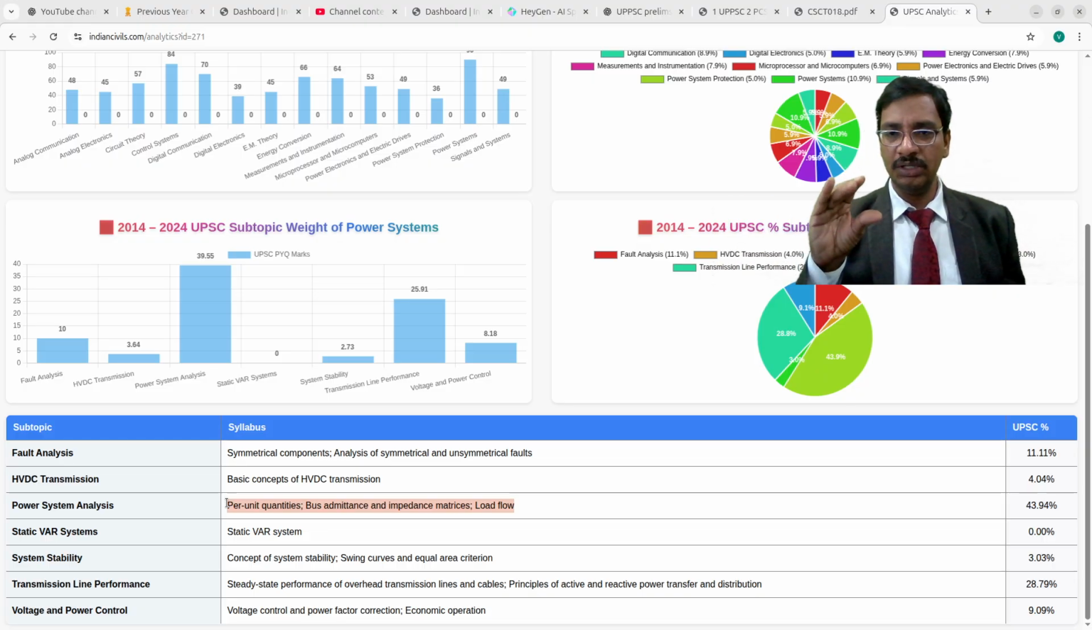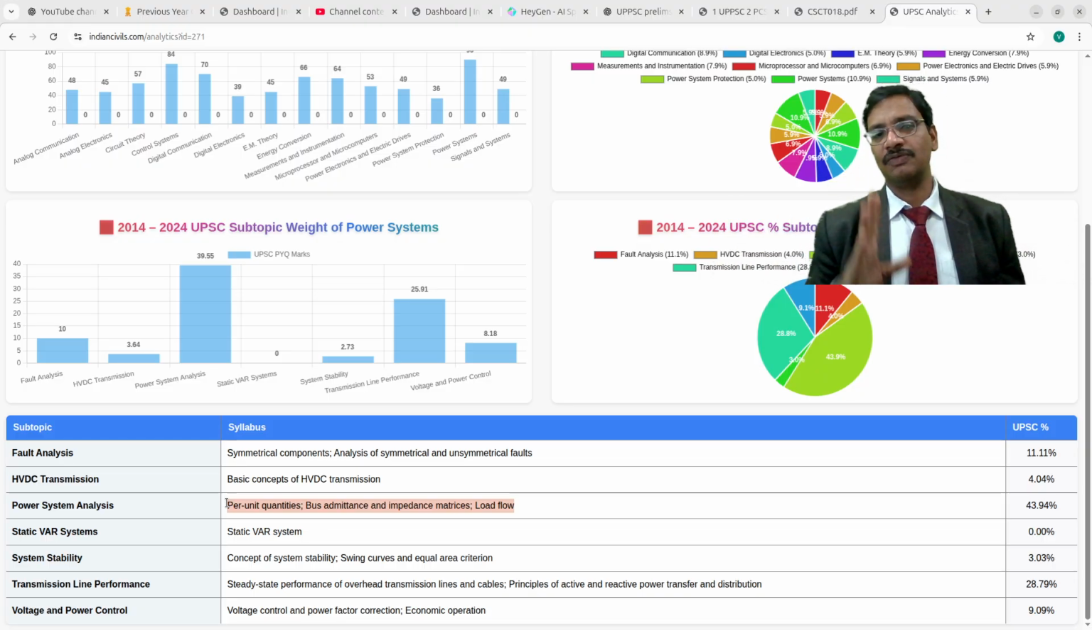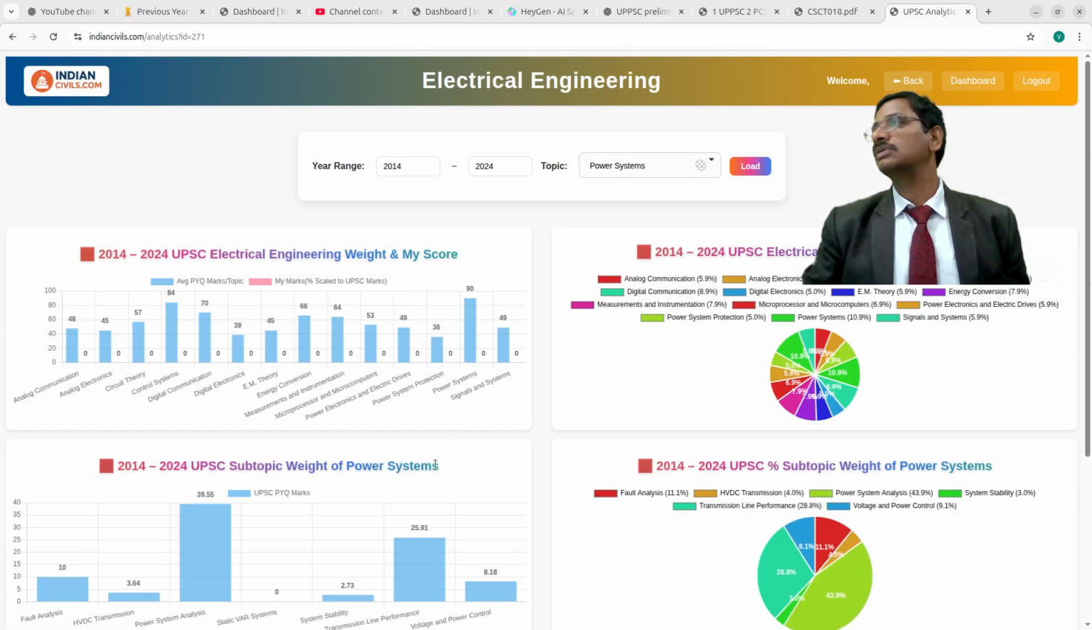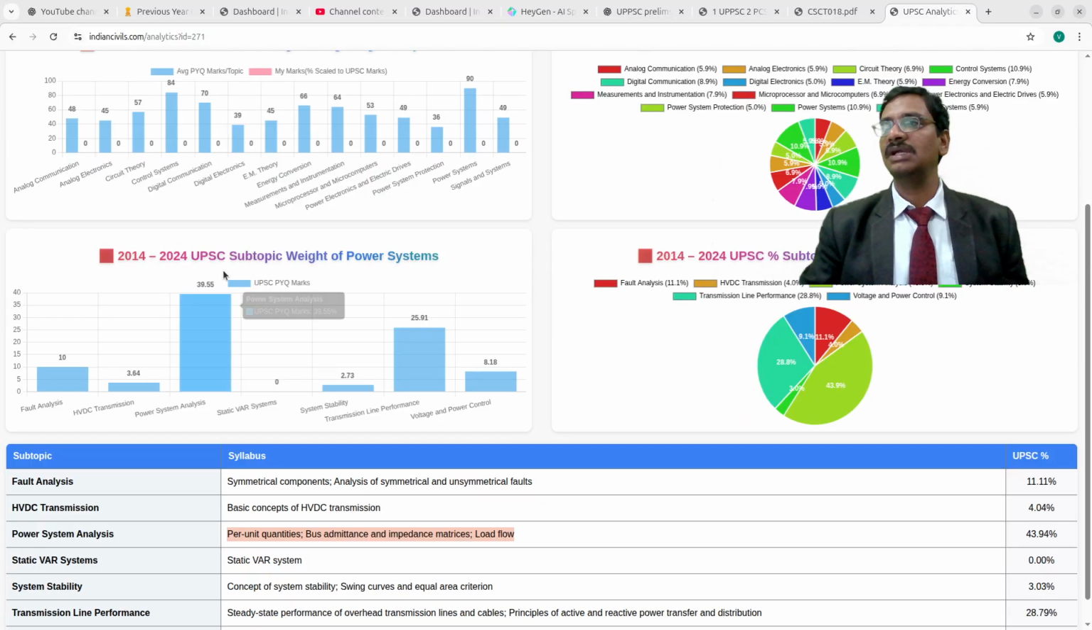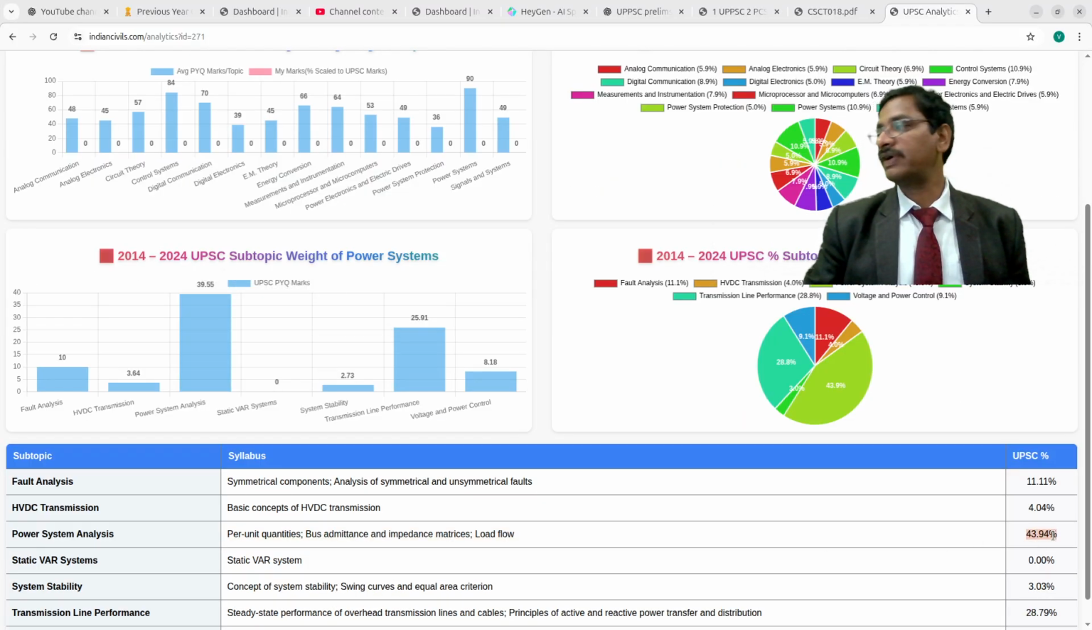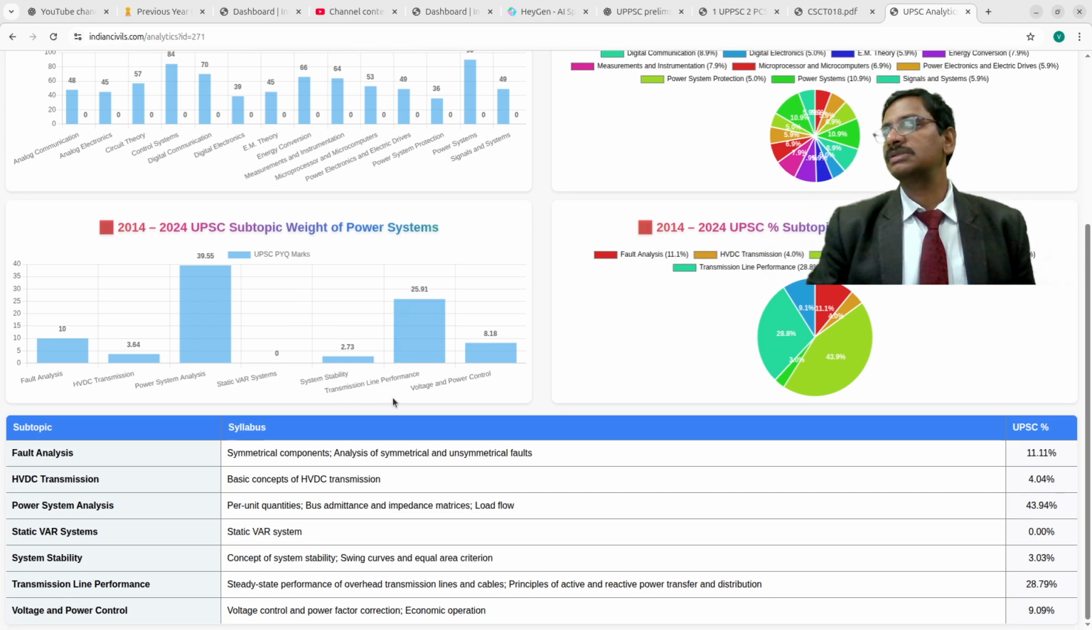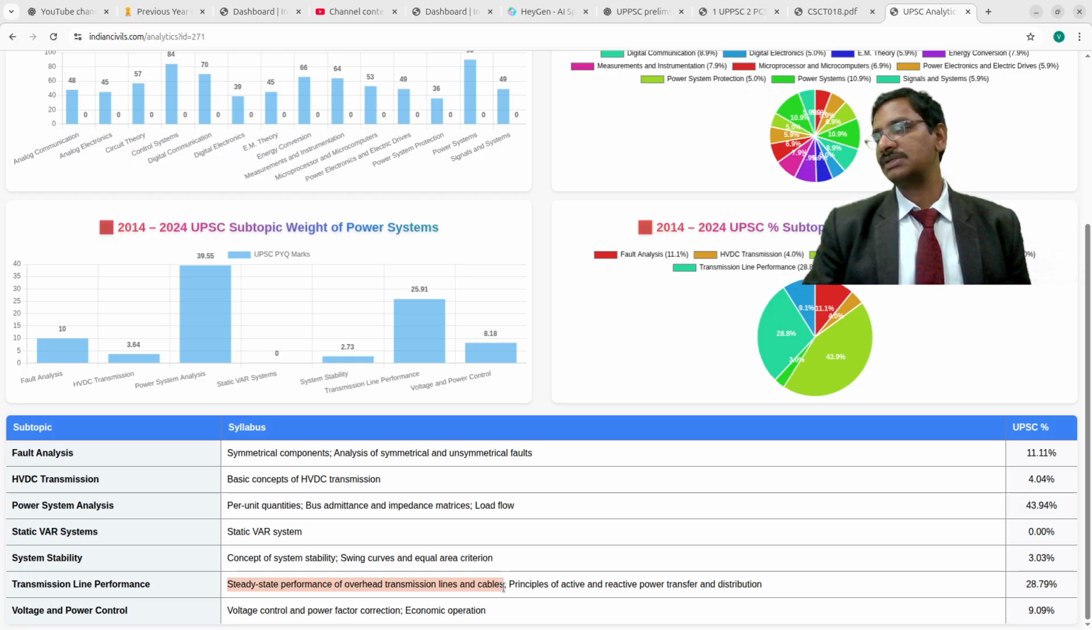See, if you focus only on the load flows, then straight away you can get 40 marks out of 80, that is exactly 50%. You notice that, right? Out of 90 marks it is 40 marks, coming to 43.94%. So 43.94% was straight away given there. Got it? And the other important topic is transmission line performance: steady state performance of overhead transmission lines and cables, and principles of active and reactive power transfer and distribution. This is actually a simple topic.